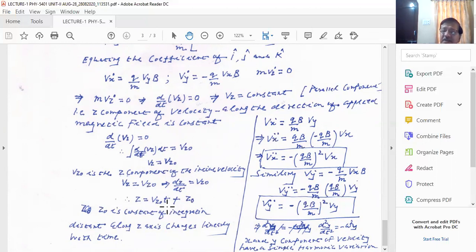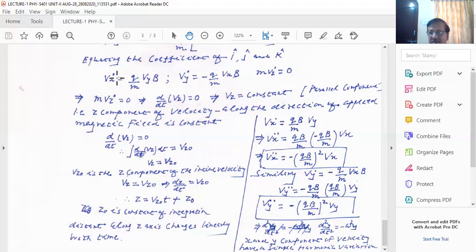You see, if a particle is subjected along the z direction with an initial velocity equal to Vz0, and if Vx is 0 and Vy is 0, then the particle will simply move along the field line. But in our case, the particle also possesses an x component as well as a y component. And you see there is a Vx dot, so d by dt of Vx is not 0. That means there is a change in Vx. So the Vx component is changing, but the magnitude is not changing.